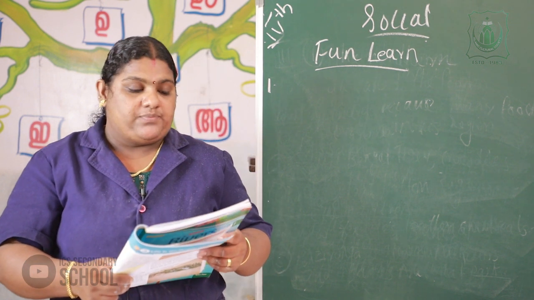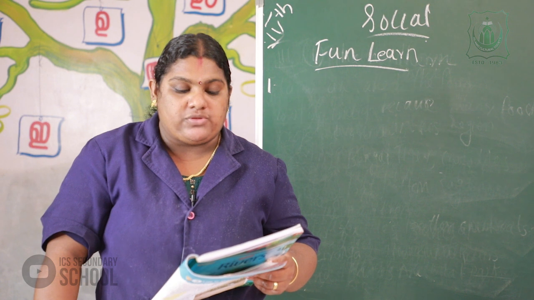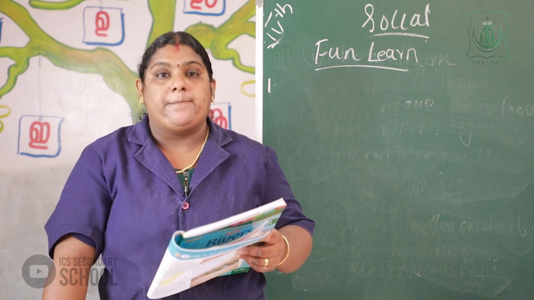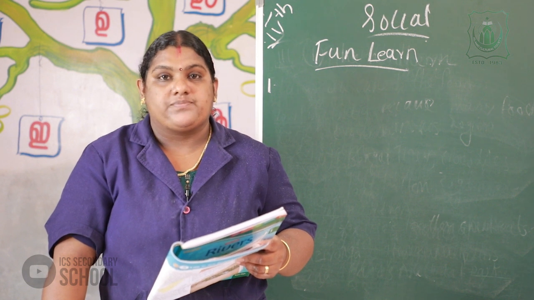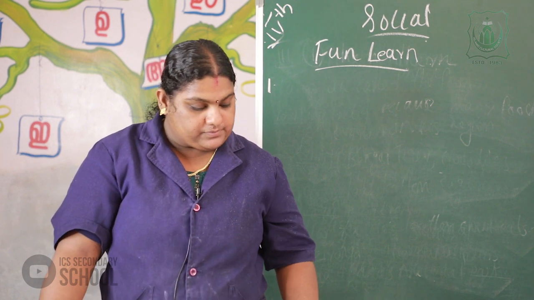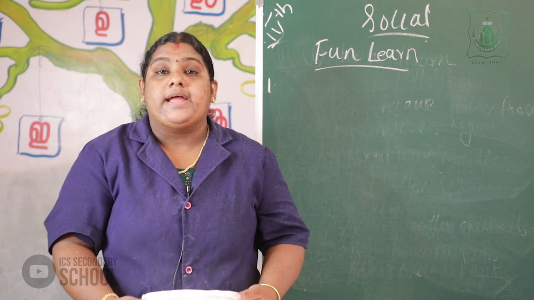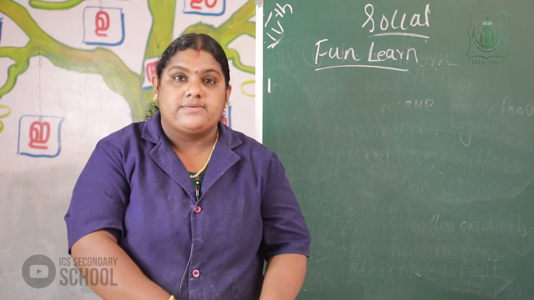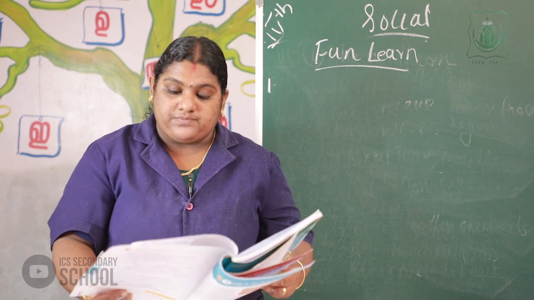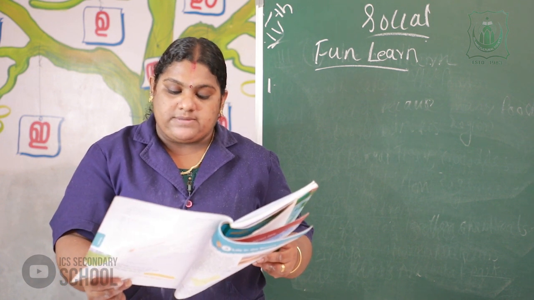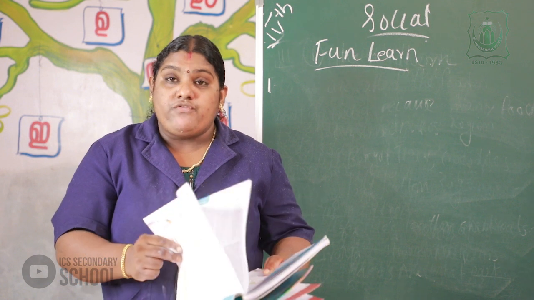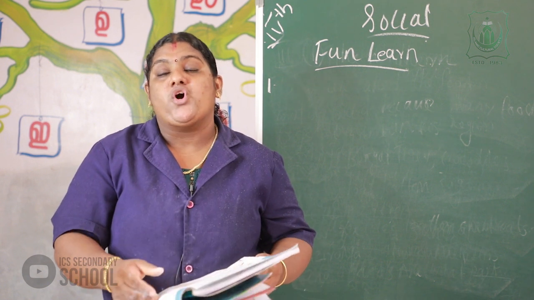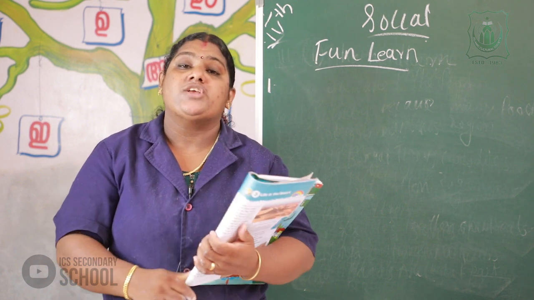The next question: the Ganga joined the Brahmaputra at Allahabad. The answer is false, because in West Bengal the river Ganga and Brahmaputra join. The Yamuna joins the Ganga.